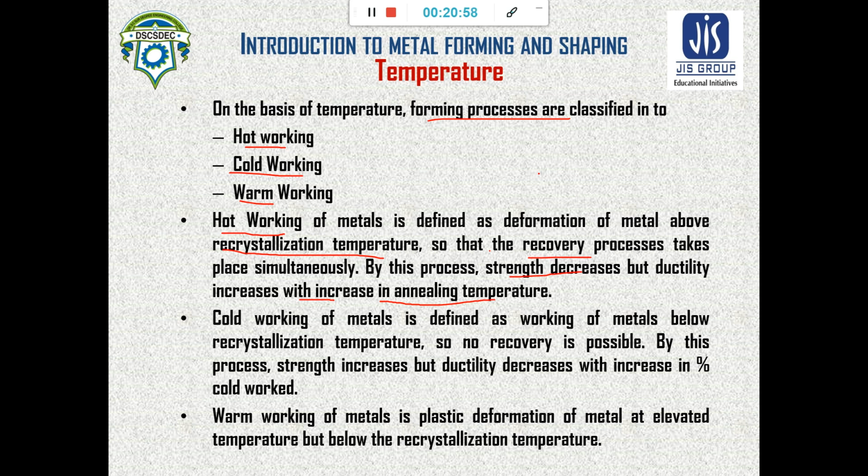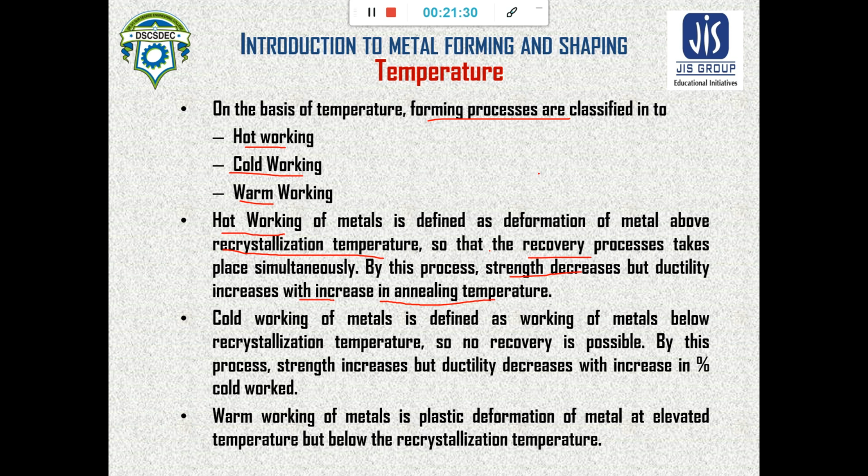We should understand one thing from here: in places where we need strength, we must use the cold worked material, but in places where we want the material to withstand some amount of load before breaking, or to have some ductility or malleability, we should choose the hot work steel, hot work metal.